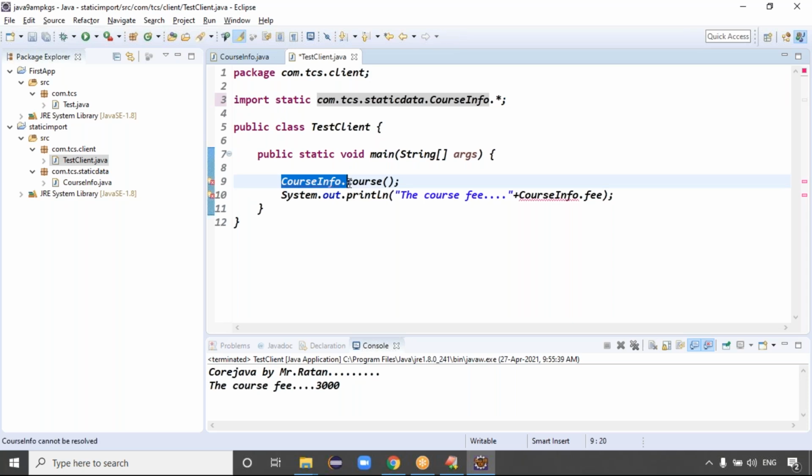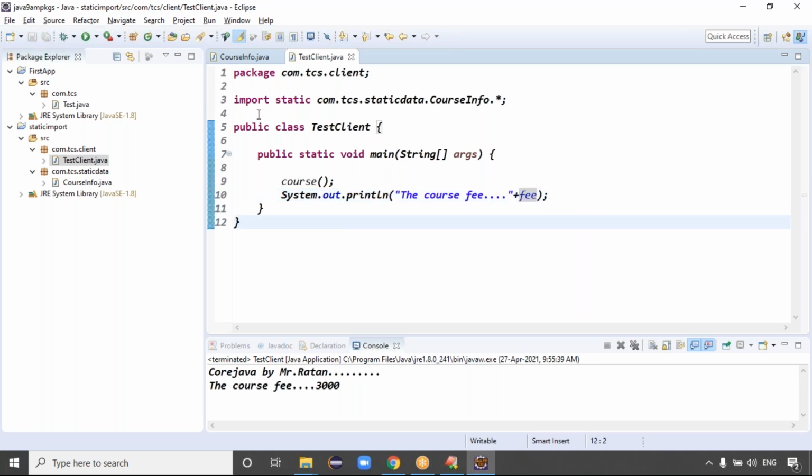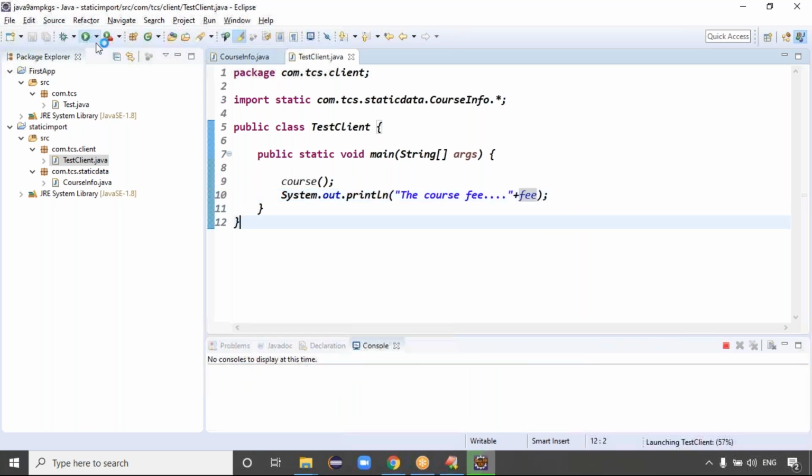You see the beauty of the static import, right? All the static members of a particular class we can access directly, without using the class name. Can I remove this class name here? So this is my code, guys. If you run this code, we get the same output.